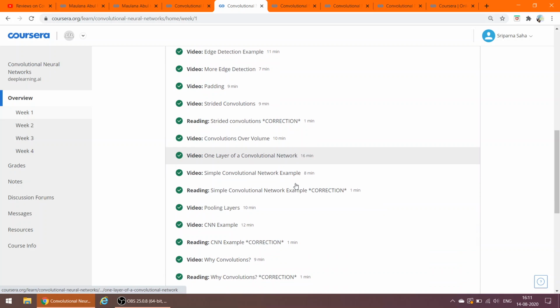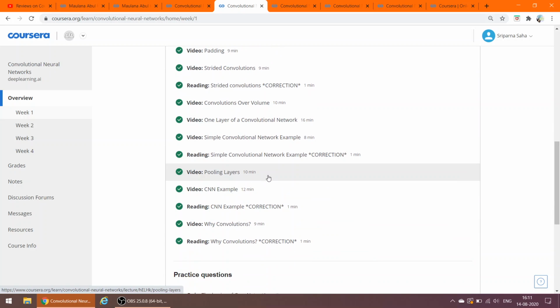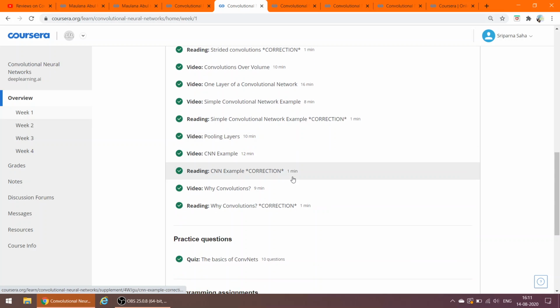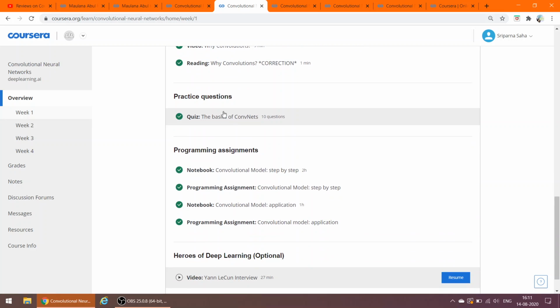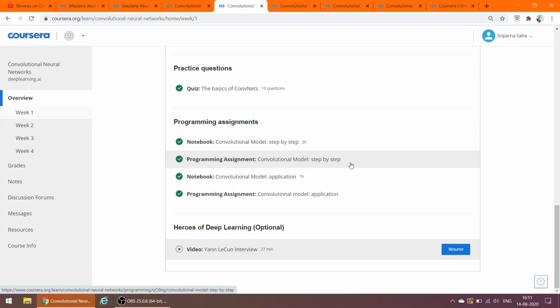Then after convolution, it will be about the pooling layers. After the pooling layer, in week 1 of the course we have a quiz of 10 questions. Then there will be 2 programming assignments where you will learn the step by step implementation of convolutional models and the application of that model. That is all about week 1.